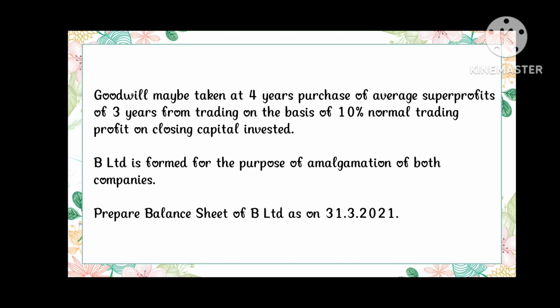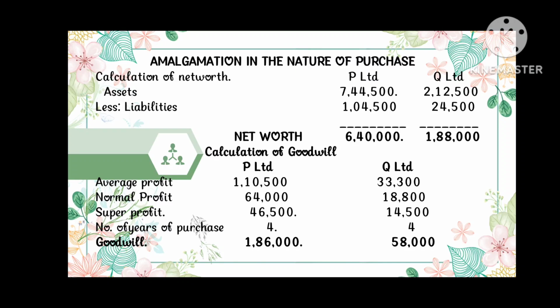Goodwill may be taken at 4 years purchase of average super profit of 3 years from trading on the basis of 10% normal trading profit on closing capital invested. B Limited is formed for the purpose of amalgamation of both companies. Prepare the balance sheet. Here's the solution to the given problem.